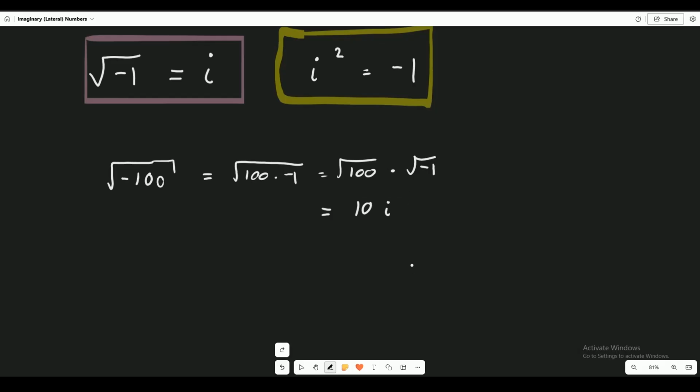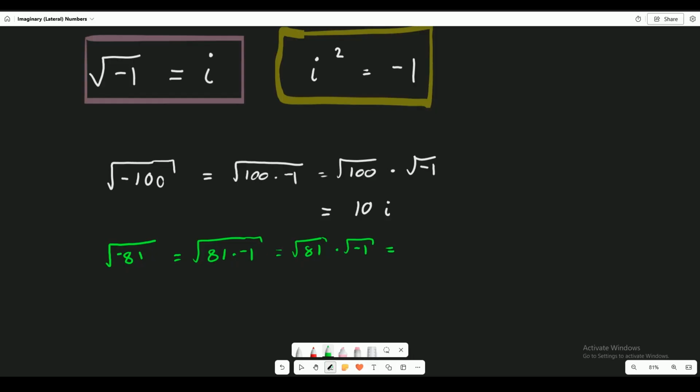Let's do another example. Let's take the square root of -81. Well, here we have the square root of 81 times -1, the square root of 81 times the square root of -1.